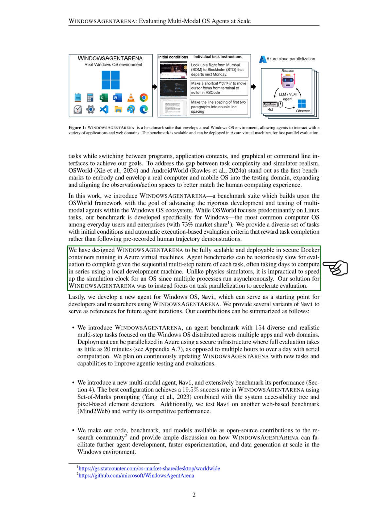WINDOWSAGENTARENA is designed to be scalable and can be deployed in secure Docker containers on Azure virtual machines. We recognize that agent evaluations can be slow due to the sequential nature of tasks, often taking days to complete. Instead of speeding up the simulation, we focus on parallelizing tasks to speed up evaluations. Additionally, we present a new agent for Windows, named Navi, which serves as a starting point for developers and researchers using our benchmark. We provide different versions of Navi for future reference.